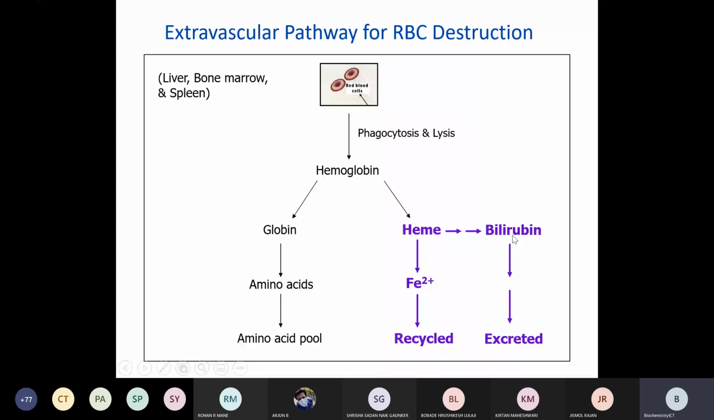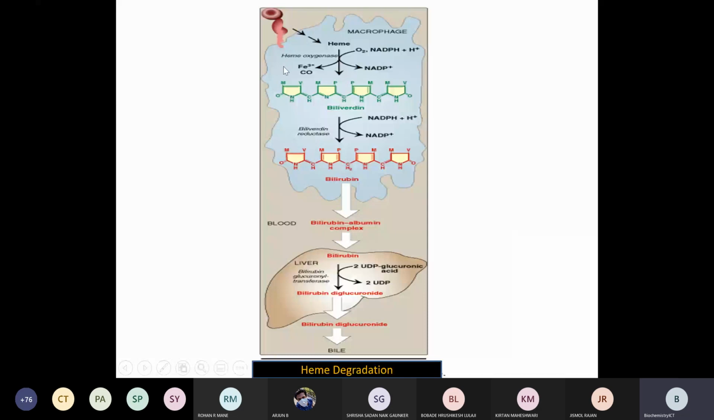How does bilirubin formation take place? Heme, in the presence of the enzyme heme oxygenase, forms biliverdin, which is a green colored pigment. All of you know that it is a green colored pigment, biliverdin. This is one of the bile pigments, which is further broken down into bilirubin. This is the important bile pigment present in human beings, the end product of heme.